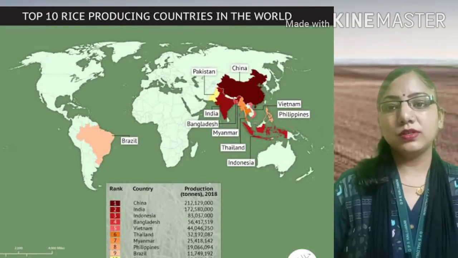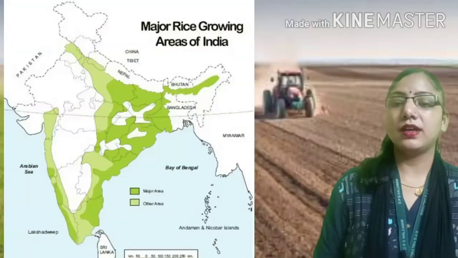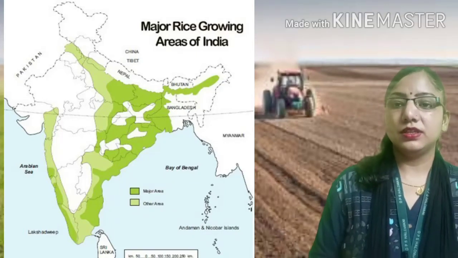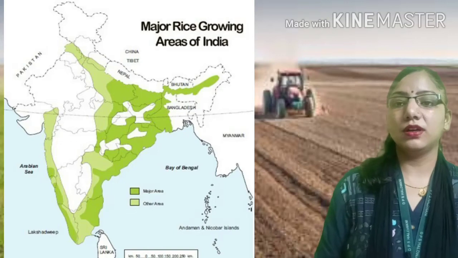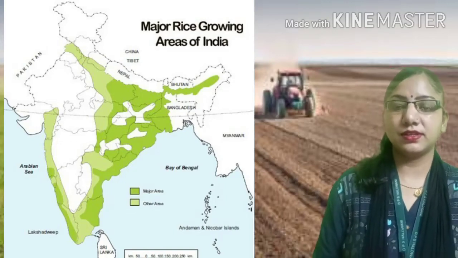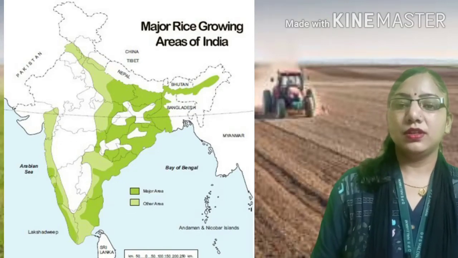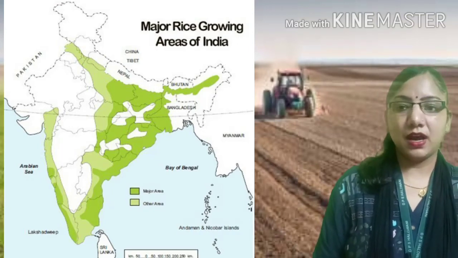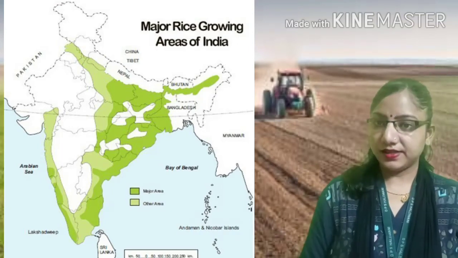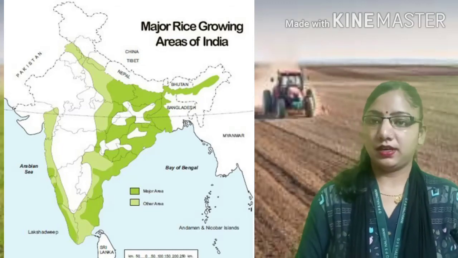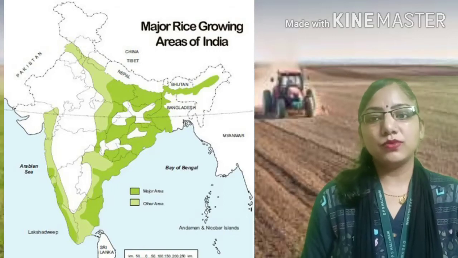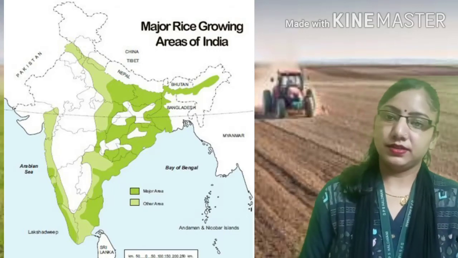If we talk about the rice growing states in our country, first of all, West Bengal is the first state which is growing a large amount of rice in our country. Secondly, Bihar and Assam, Andhra Pradesh and UP are the states which are growing amount of rice in our country.